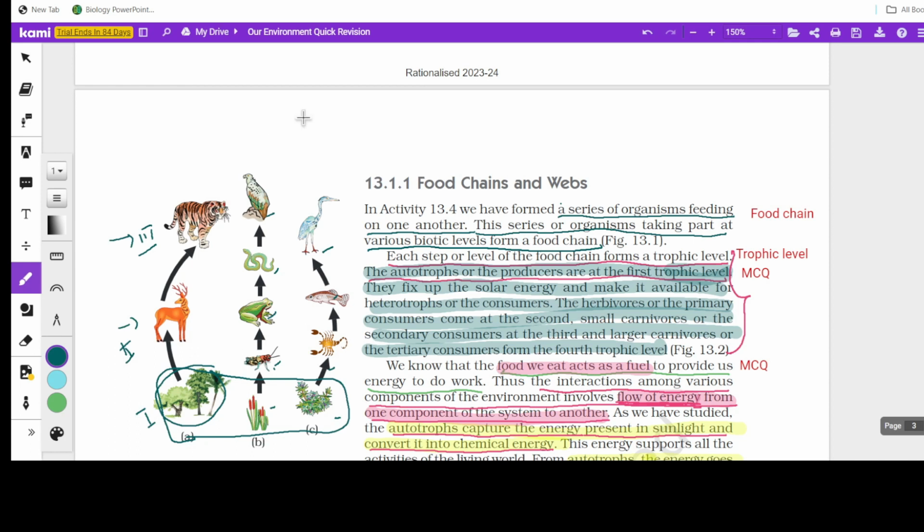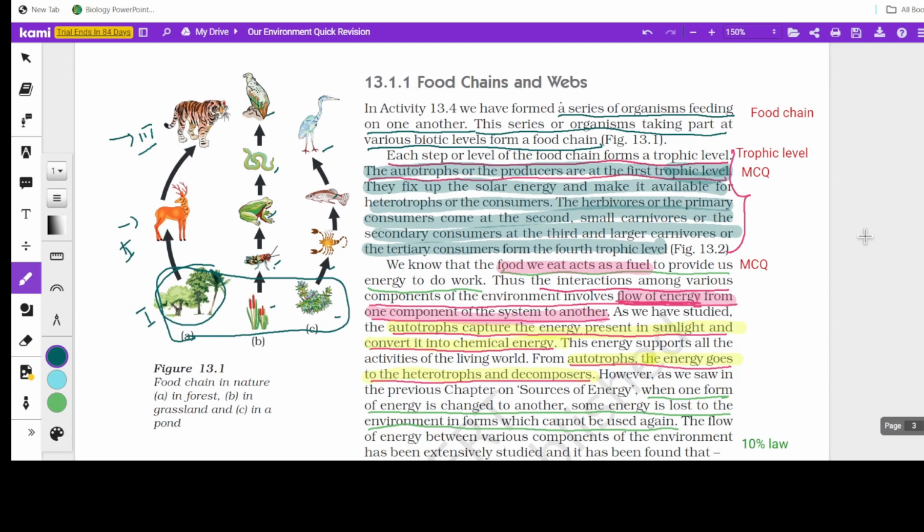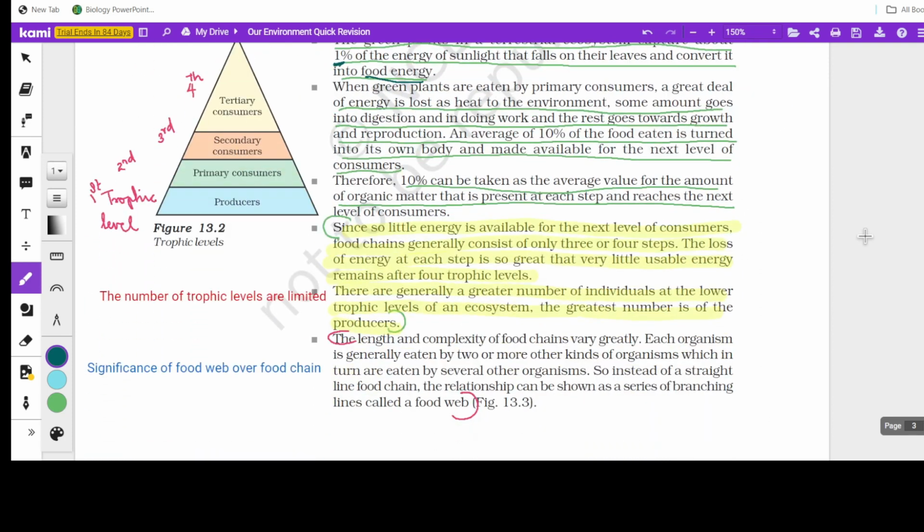So the number of trophic levels in a food chain is less because the energy available to the next trophic level will be very less. So the topmost organisms in this food chain will have very little energy, so that nothing can be transferred to the next one. So there the food chain ends. Okay. So this can be another question. The number of trophic levels is limited. Why? Why are there only a few trophic levels?